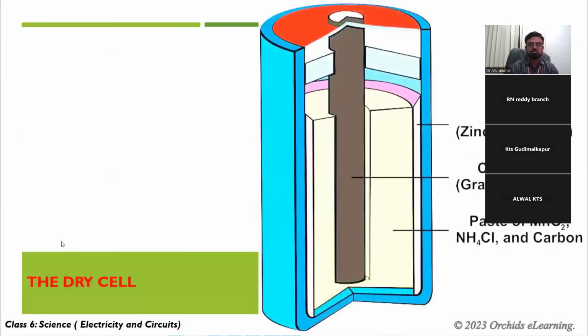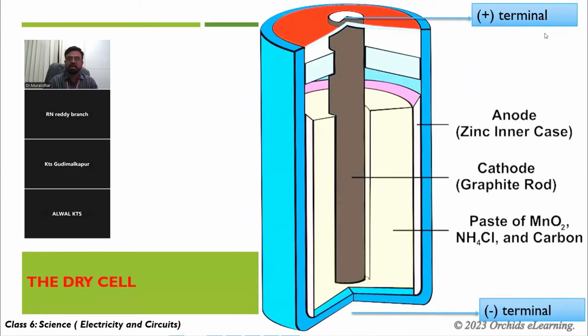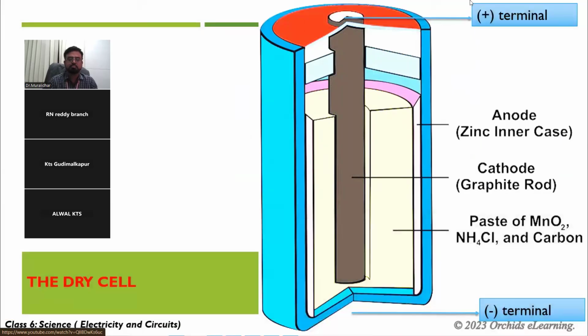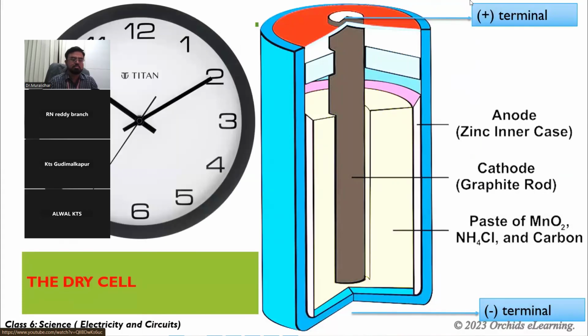Let us look at the parts of a dry cell. Each cell has two terminals, positive and negative. The cell top is positive. The other end is negative. They are marked with plus and minus to indicate these terminals. Common uses of these types of cells: torch, remote, clock, etc.